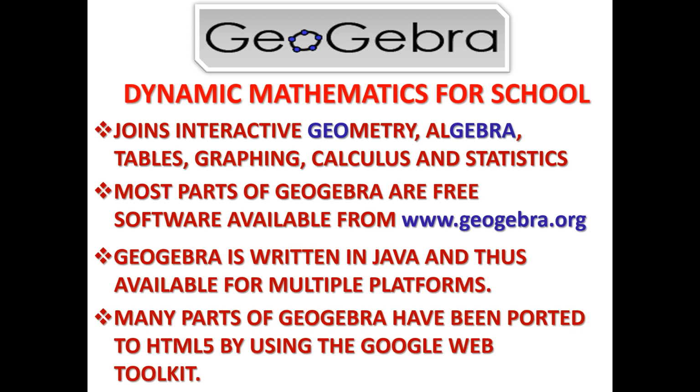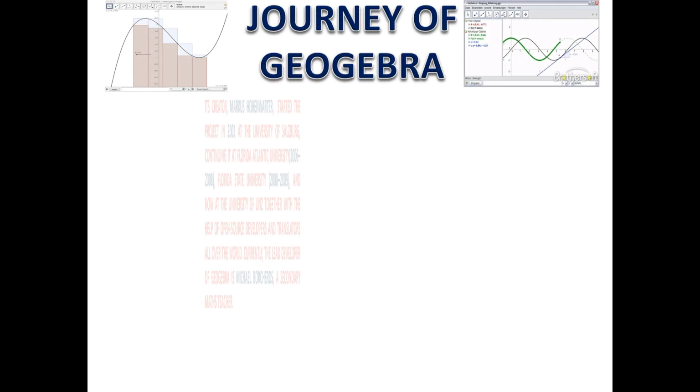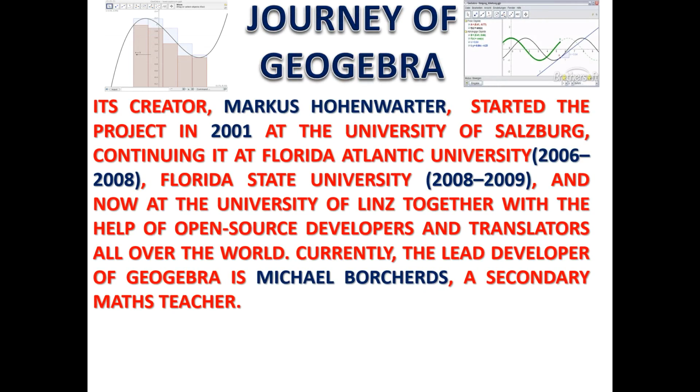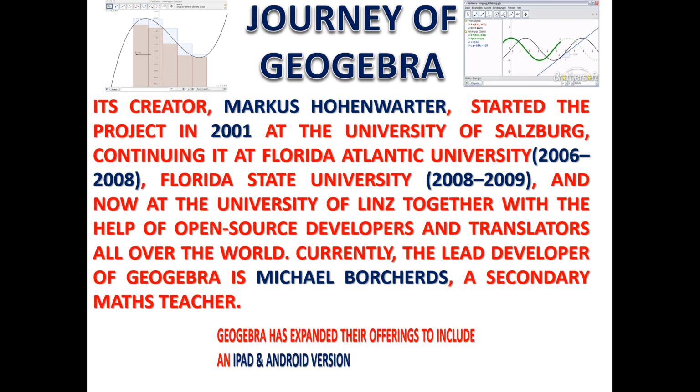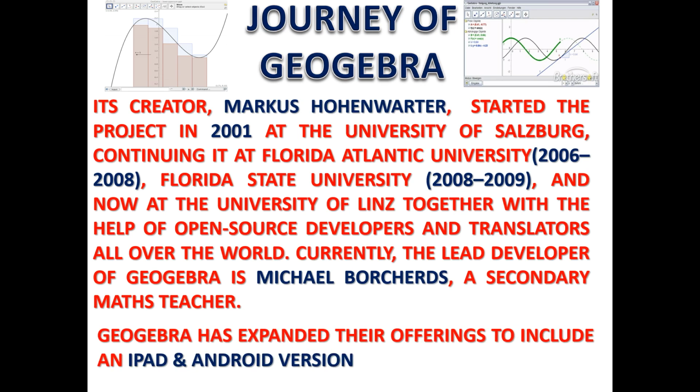Many parts of GeoGebra have been ported to HTML using Google Web Toolkit. Its creator started the project in 2001 and its journey continued, and GeoGebra has expanded its offerings to include an iPad and Android version also.